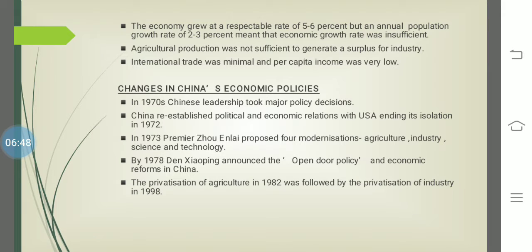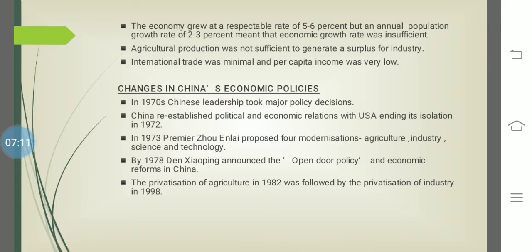What he did was propose certain modernizations, bringing reforms in four areas. These were agriculture, industry, science and technology, and military.